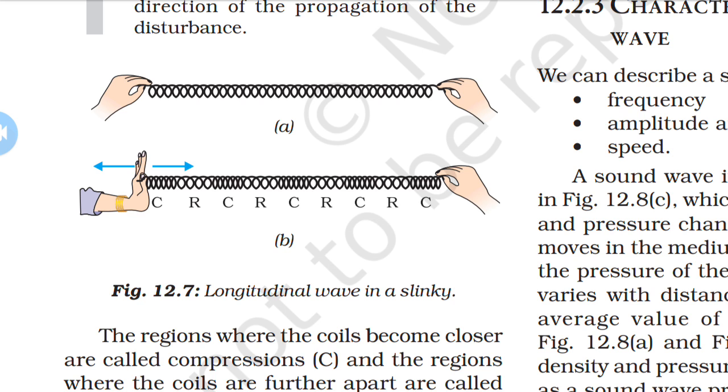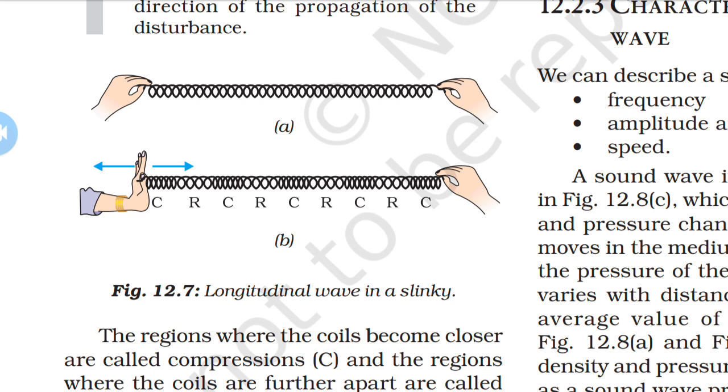Okay, again I repeat that. As shown in the figure, you take the spring and ask your friend to hold one end and you hold the other end. Now stretch the slinky or the spring as shown in figure A, then give it a push towards your friend as shown in figure B. If you move your hand pushing and pulling the spring alternately, what do you observe? The spring starts moving in the forward and backward direction parallel to the direction of propagation of the disturbance.